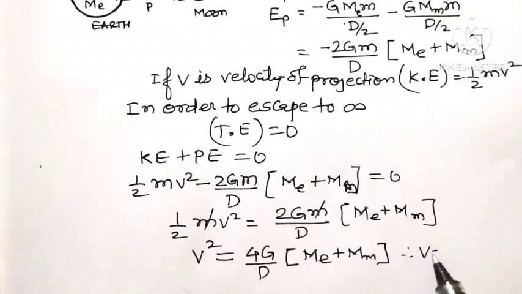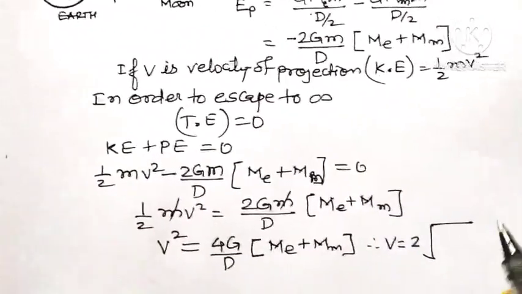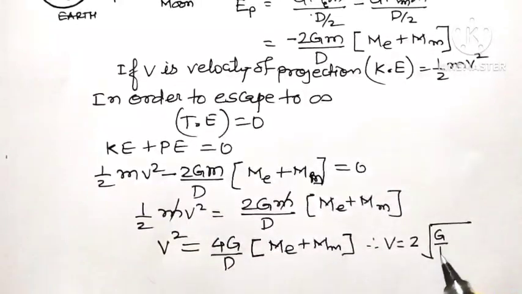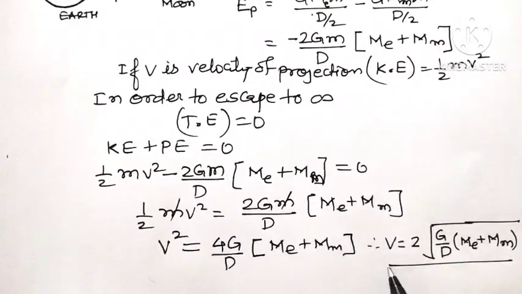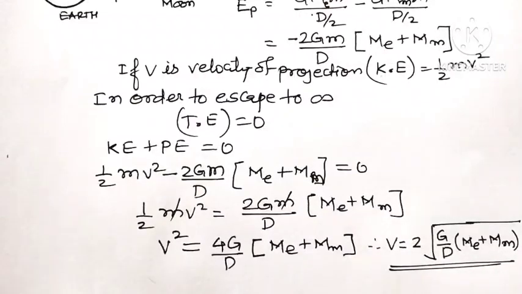Or v is equal to the square root of this entire thing. Square root of 4 is 2. So v is equal to 2 under root of G by capital D, in bracket mass of earth plus mass of moon.